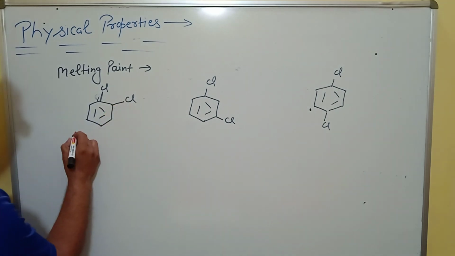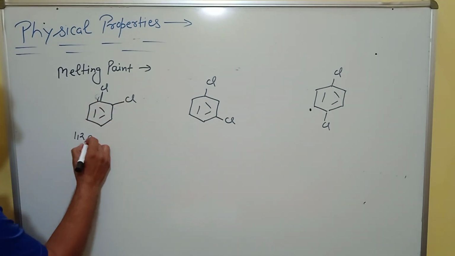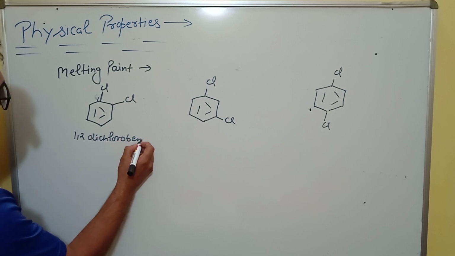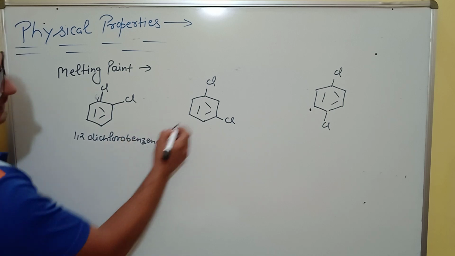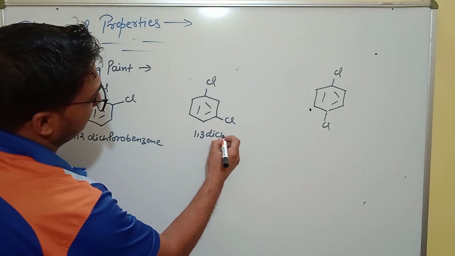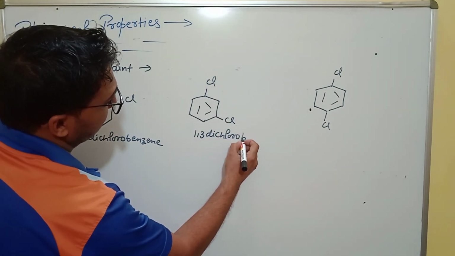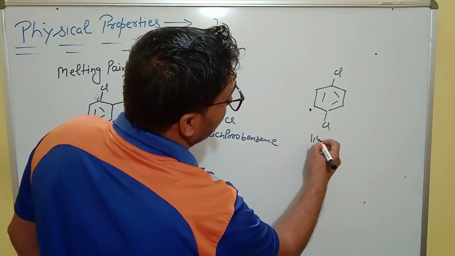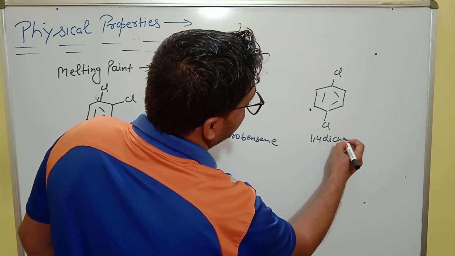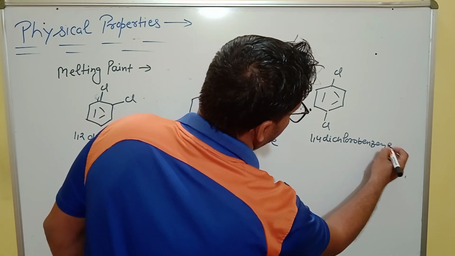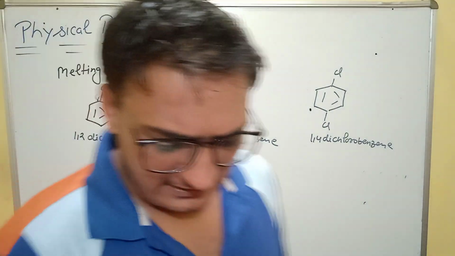This is 1,2-dichlorobenzene, this is 1,3-dichlorobenzene, and this is 1,4-dichlorobenzene.